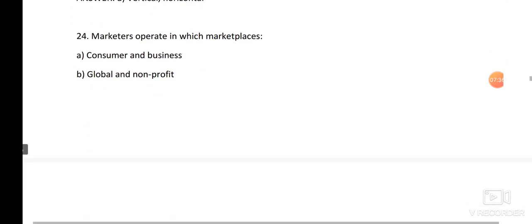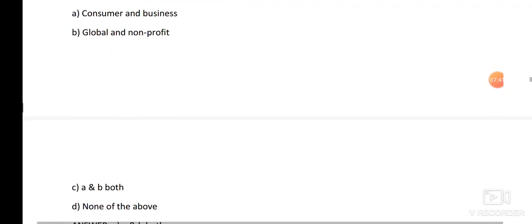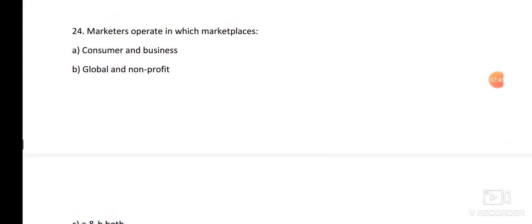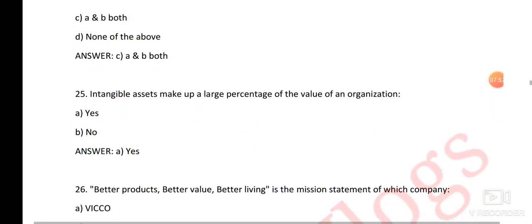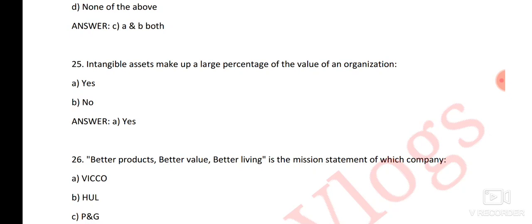Next question. Marketers operate in which marketplace? Here the right answer is option number C, A and B both. That means consumer and business, and global and non-profit. Next question is, intangible assets make up a large percentage of the value of an organization. Here the right answer is yes.